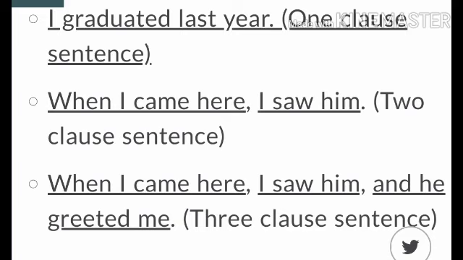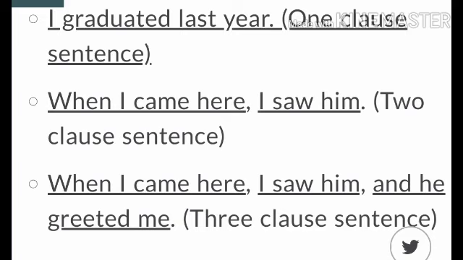Now let us see some examples and this concept will become more clear. You can see here in the first example, I graduated last year. So here we can find one subject, predicate, and a verb. So it's only a one-clause sentence. Whereas in the second example, it is, when I came here, I saw him. I repeat, when I came here.